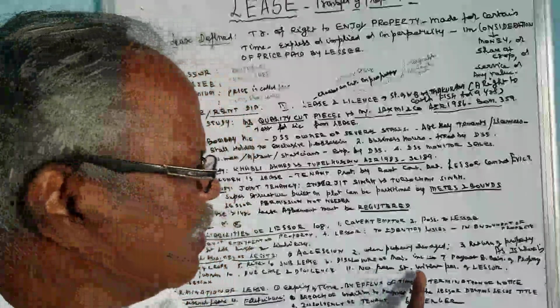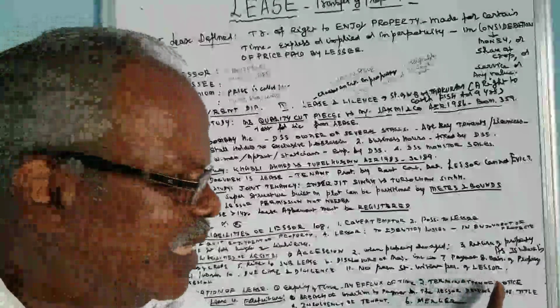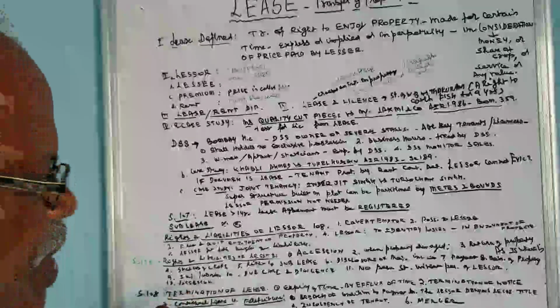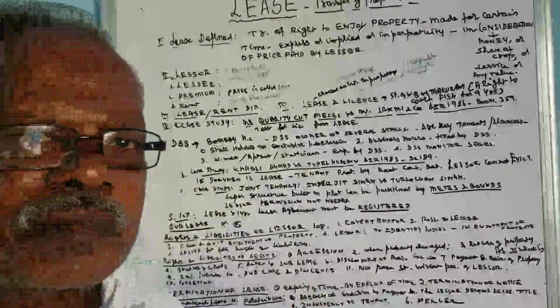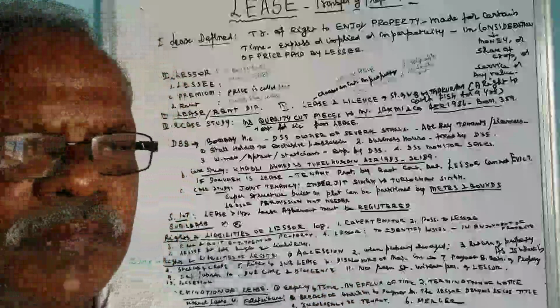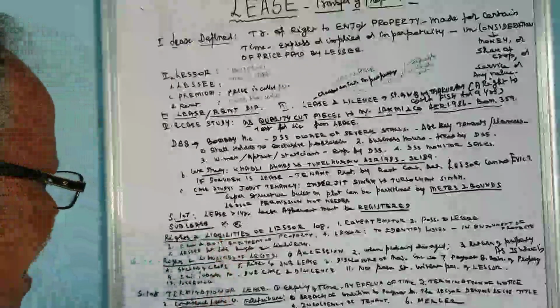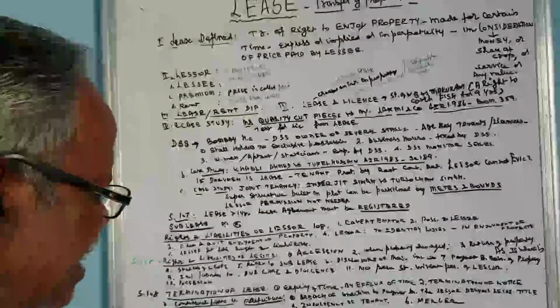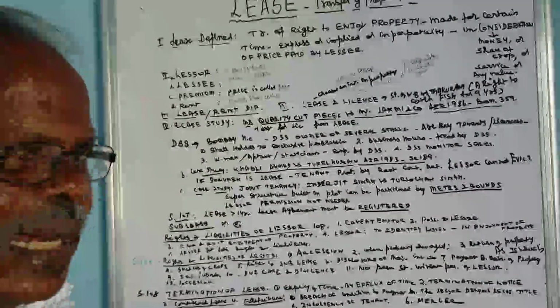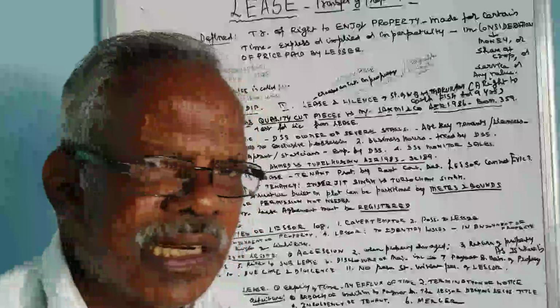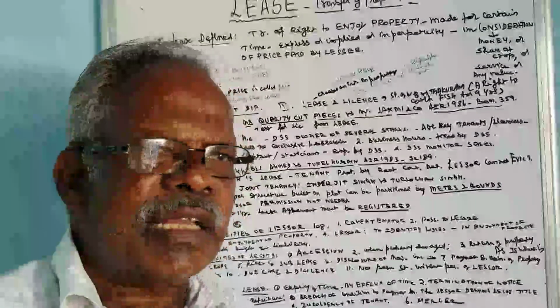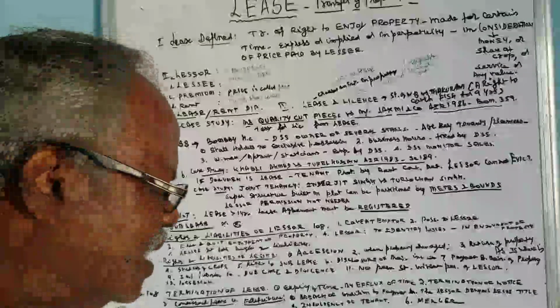And then no permanent structure without the permission of the lessor is allowed. And then the possessory right is with the lessee. These are all the rights and liabilities of the lessee. And then section 108 also talks about the termination of lease, that is, under what condition the lease comes to an end. That is called termination of lease.